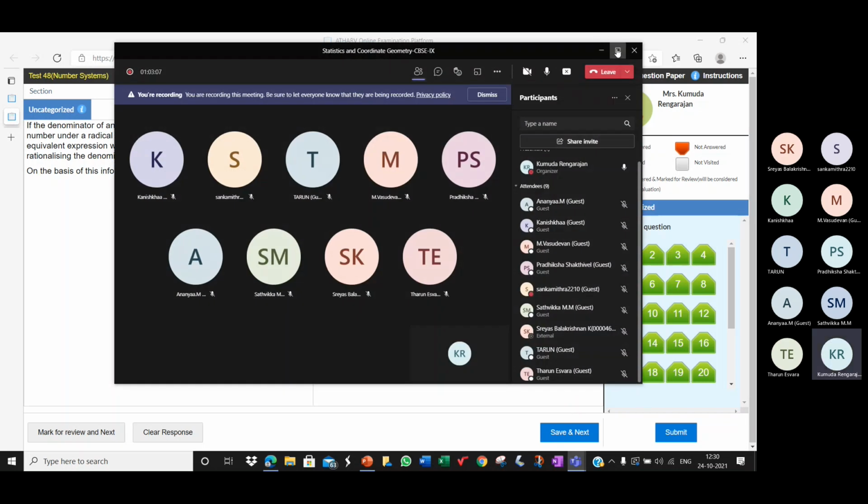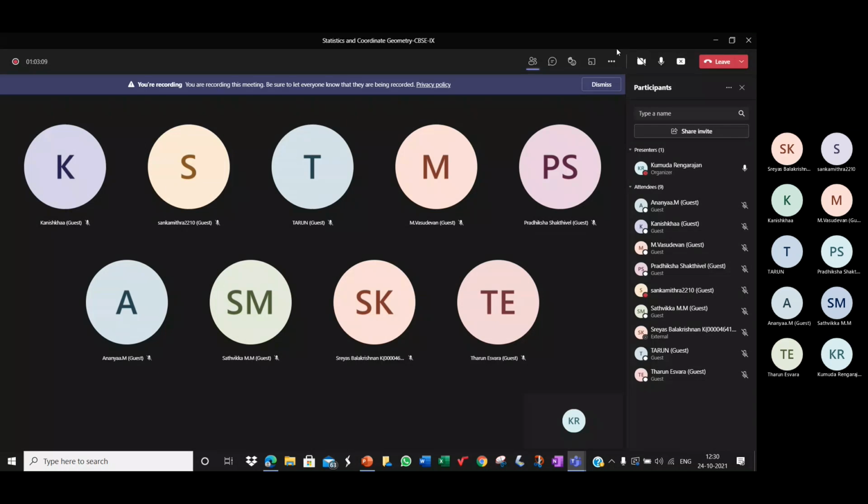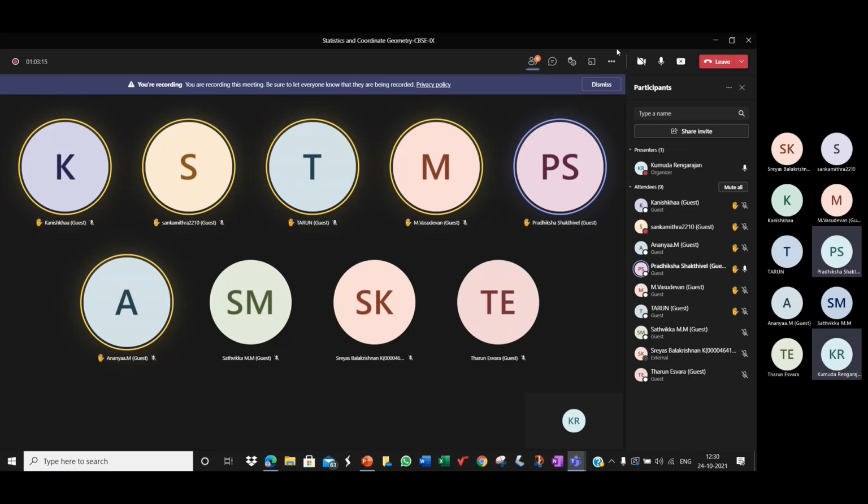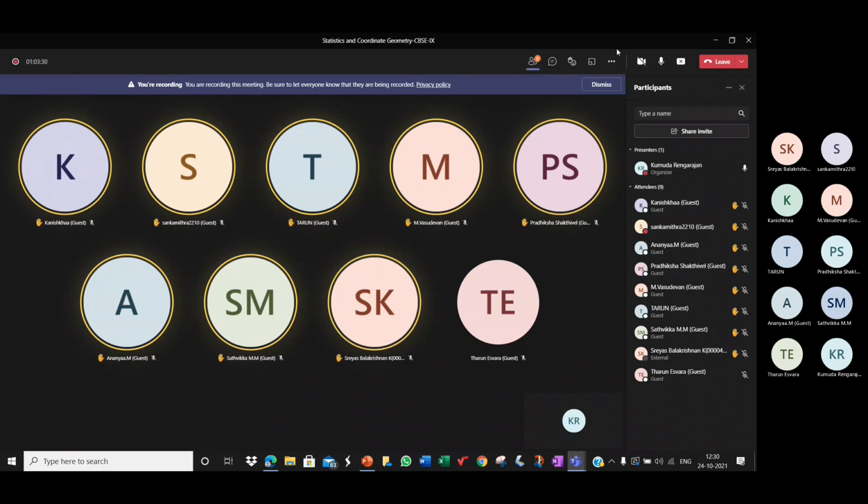Class, use the emoji. Raise your hand. Ma'am, can you repeat your question? Sure. Tarun Ishwaran, are you there? All right. So in today's class, we have only Shreyas, Satvika, Tarun, Vasudevan, Pratiksha, Ananya, Sangamitra, and Kanishka.